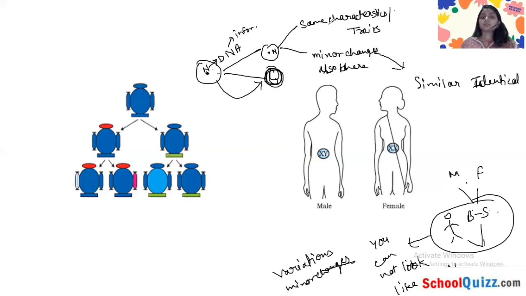So when the information is transferring, if the information is 100%, this is just an example, the same characteristics will be, let's say, 90%, but 10% will be the minor changes. That's why you cannot exactly look like your parents or your brother and sister. So these minor changes are called the variations.